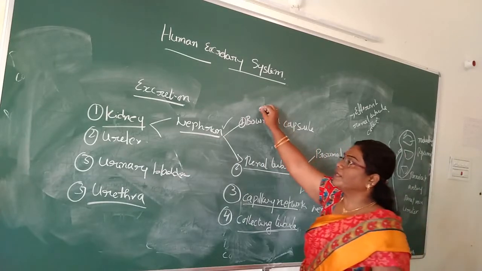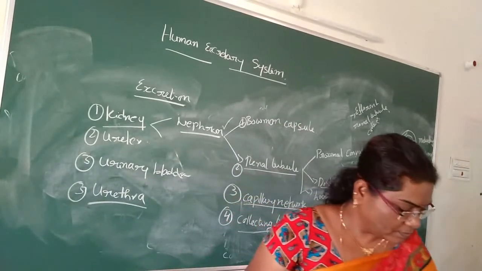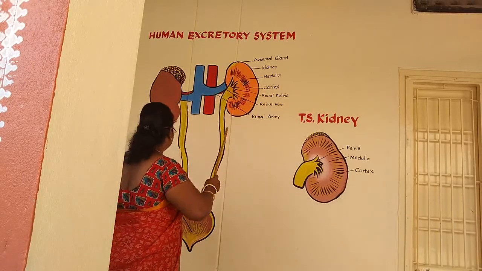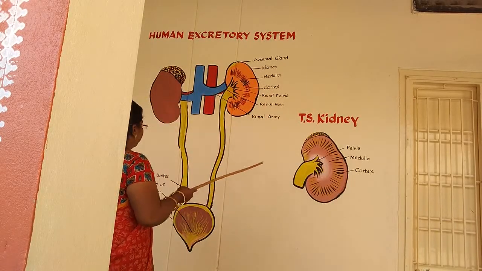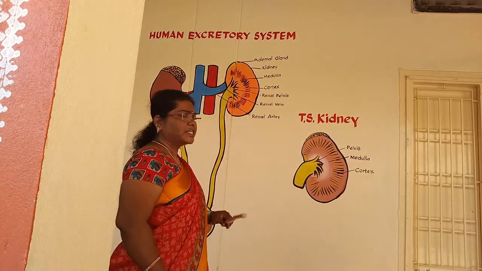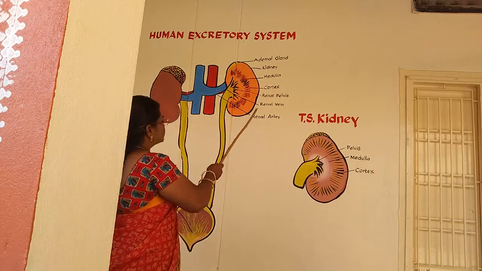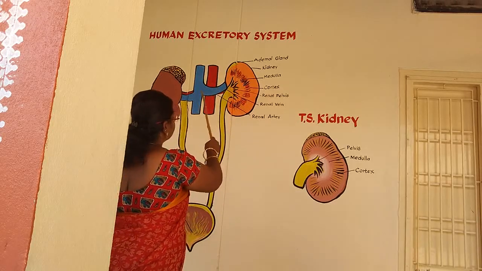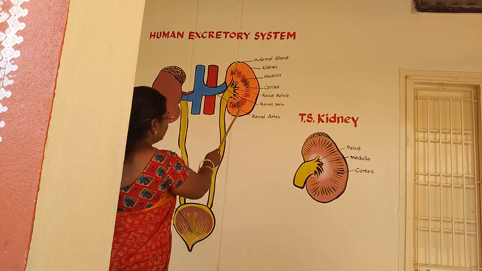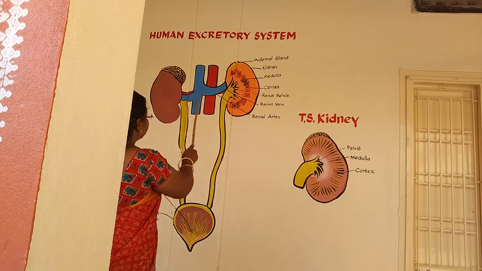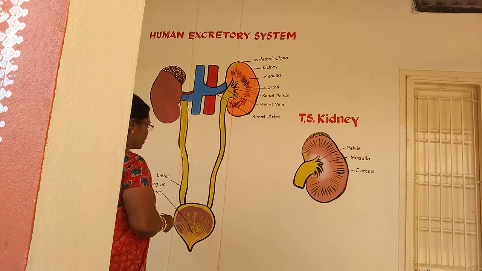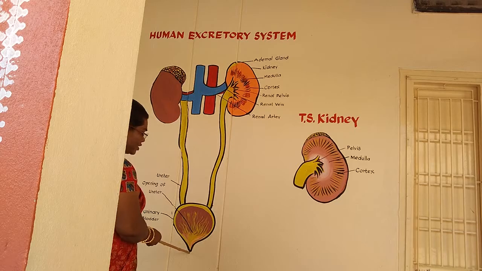Next we can go to the diagram. Showing the diagram, you can observe the structure of the kidney. What is the main shape of the kidney? You can already discuss this theoretically on the board, so I will just show the diagram. These are the kidneys. What parts are present? There is a pair of kidneys, a pair of ureters, the urinary bladder, and this is the urethra.